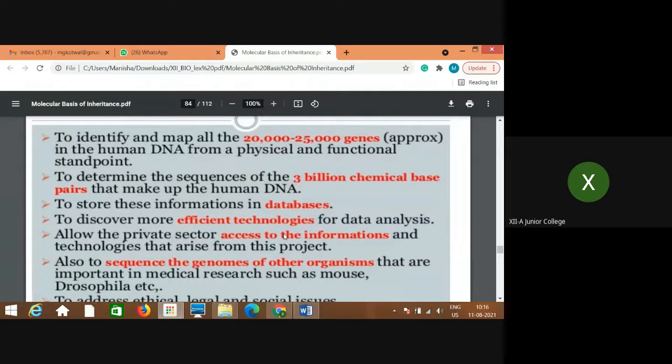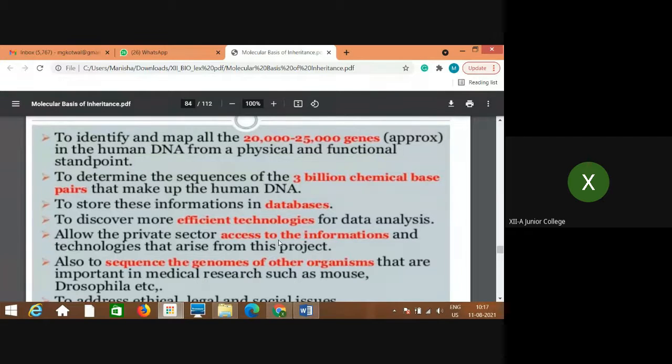To determine the sequence of the 3 billion chemical base pairs that make up the human DNA. It was considered that there are so many chemical base pairs, and accordingly, to study that it will take a long time. So 20 different institutes, research institutes and universities were studying at a time at different levels to determine the total 3 billion chemical base pairs present in human DNA.